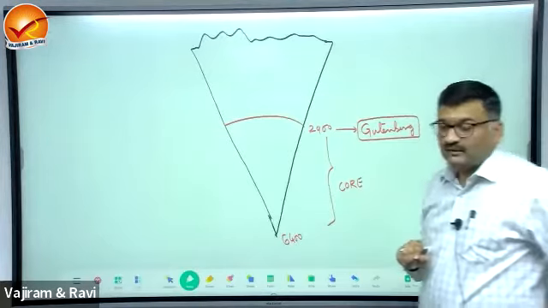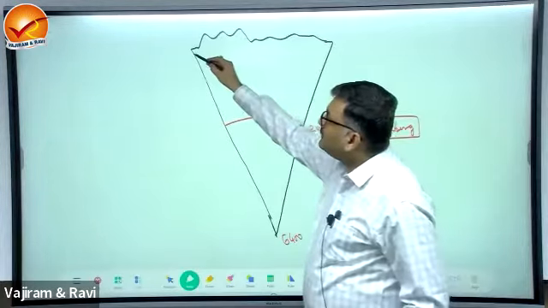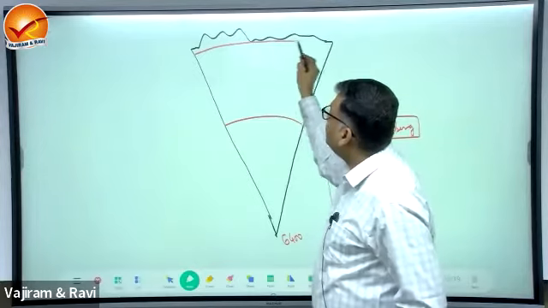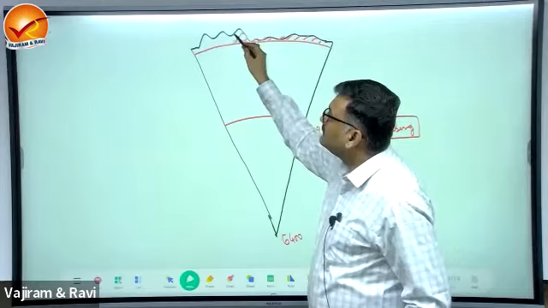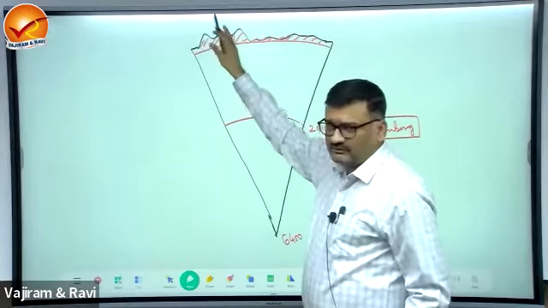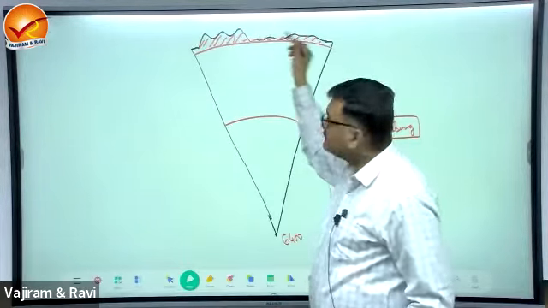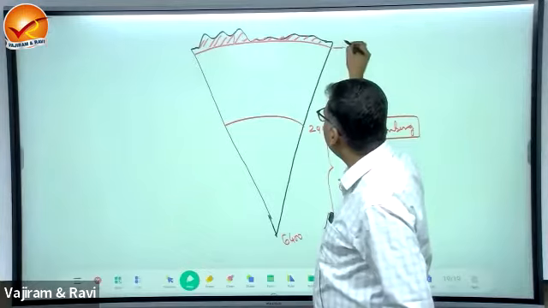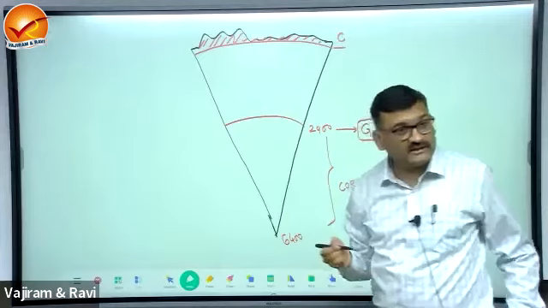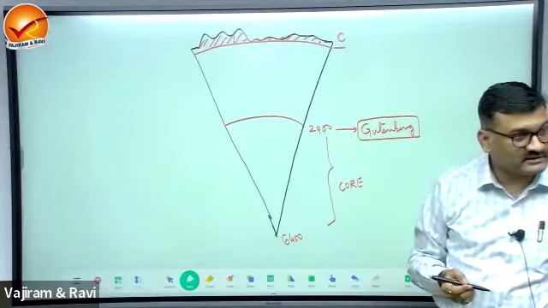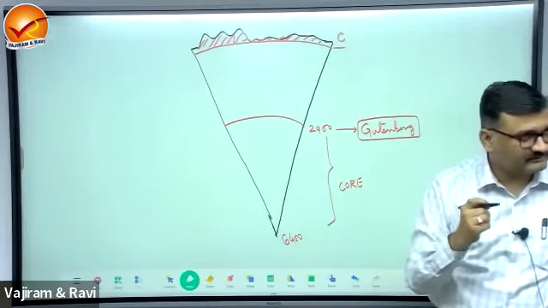Now, what we got, the outermost layer of the earth, which consists of continents, oceans, and that exists up to 40 kilometers. What is this? This one is crust. Crust is up to 40.